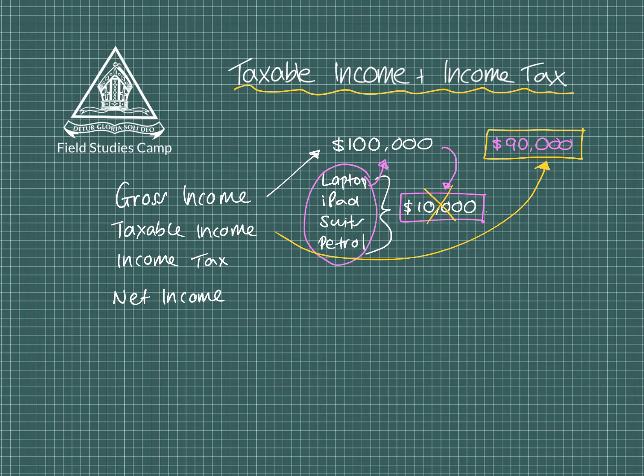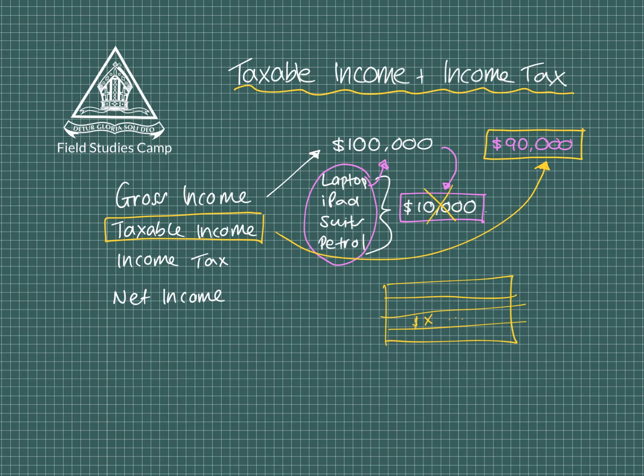And so what they will then do is throw it into a little tax table, and I'll show you one on the next page. They look at what bracket you might sit in, and they say, okay, you have to pay X amount of dollars on that $90,000. And so technically you're getting $10,000 of tax-free money that will then go towards your final net income. So that's, I guess, in a nutshell what taxable income is.